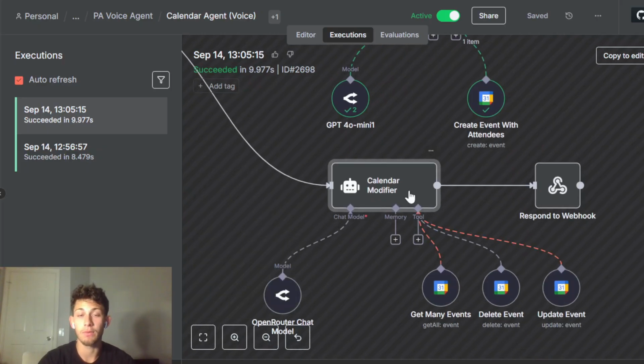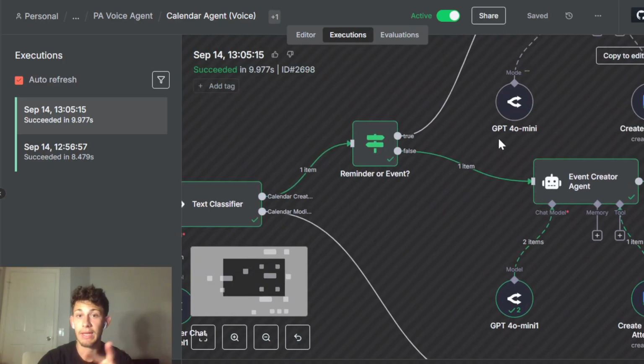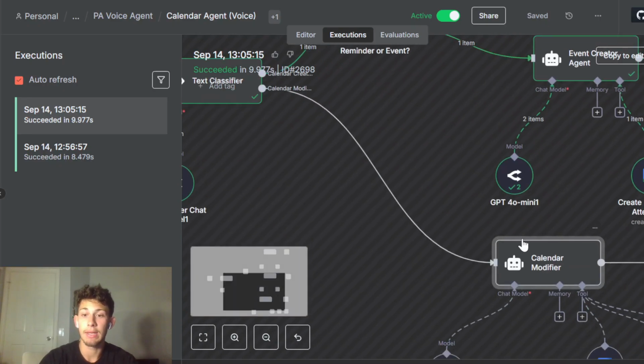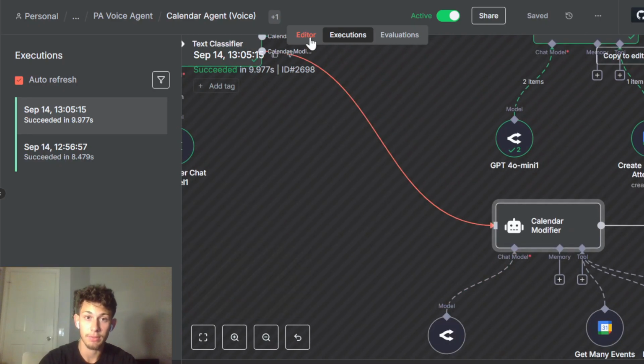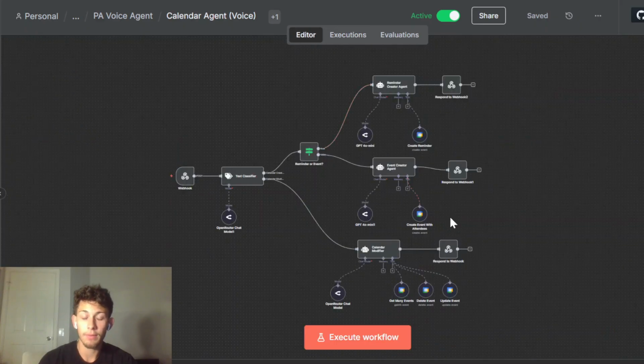So yeah, that's why we're splitting it up into 2 different calendar creation tasks and then calendar modification tasks, okay? And I think I went through everything here. Hopefully that all makes sense. No, I think I'm good.